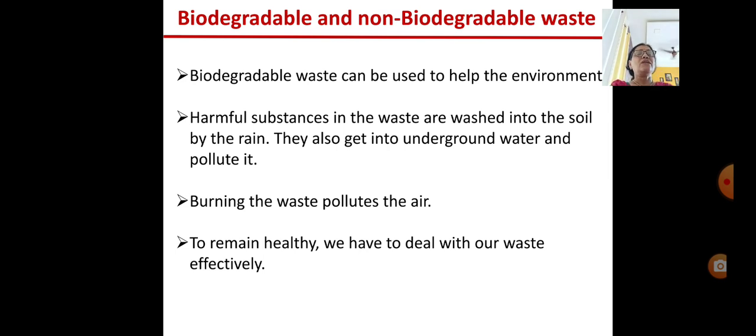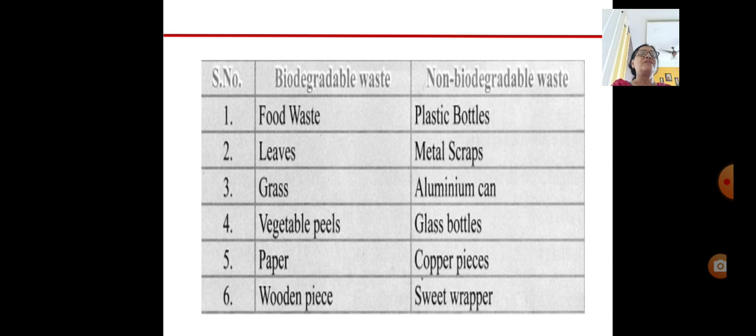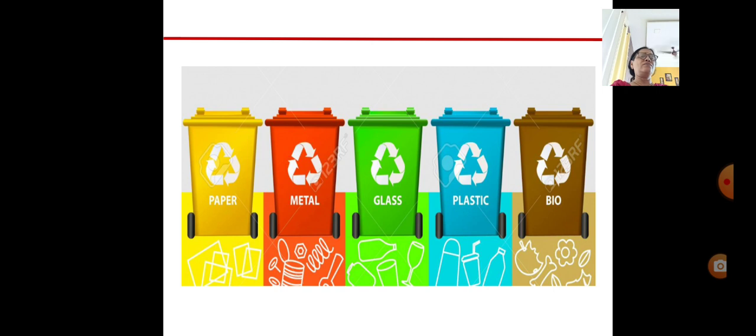Okay, so see, this is the list of biodegradable and non-biodegradable waste. We should segregate our waste into these different cans like this, so that it is easy for us to treat them, right? Paper, metal, glass, plastic, and bio. So if we segregate our waste, it is easy to treat them, right?